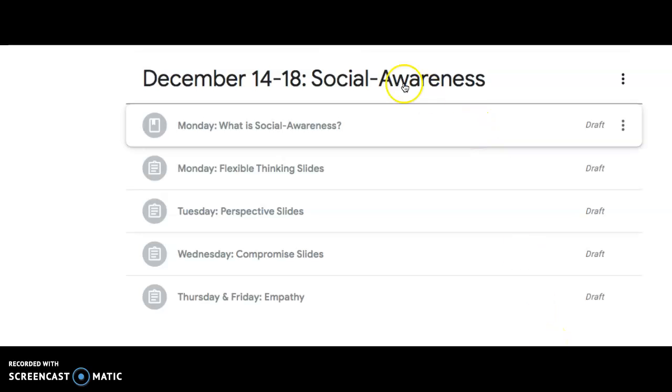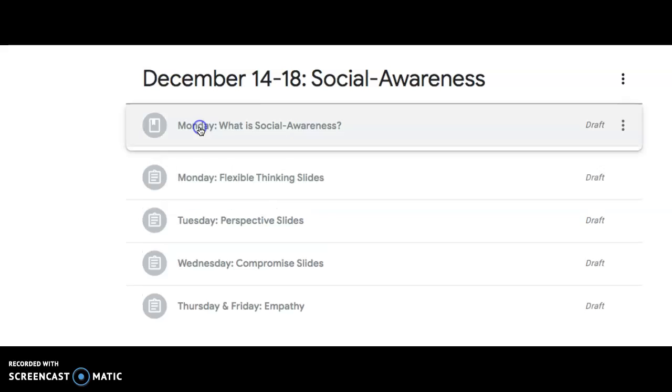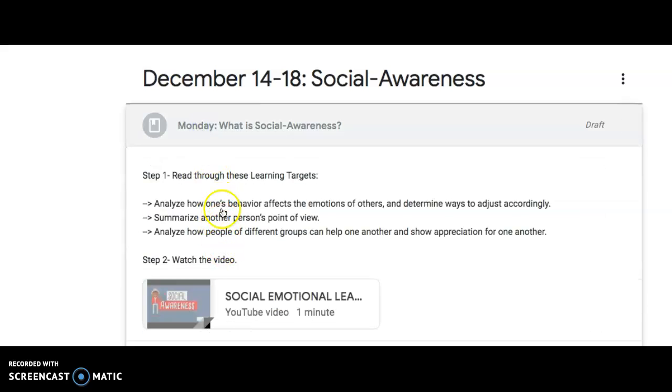As always, I'm going to give you a brief overview of what we have on Google Classroom this week. The first thing we will do on Monday is take a look at our new learning targets about self-awareness. The learning targets are: analyze how one's behavior affects the emotions of others. So how does your behavior affect other people?